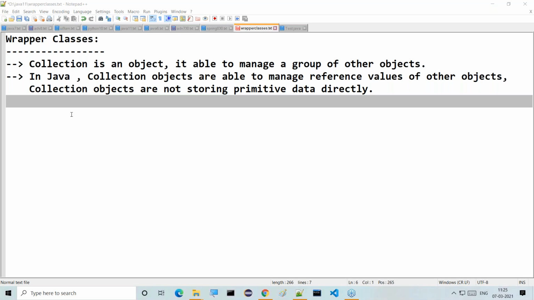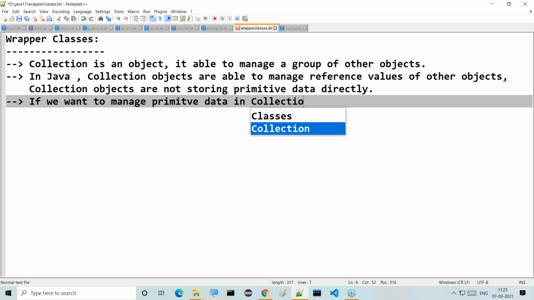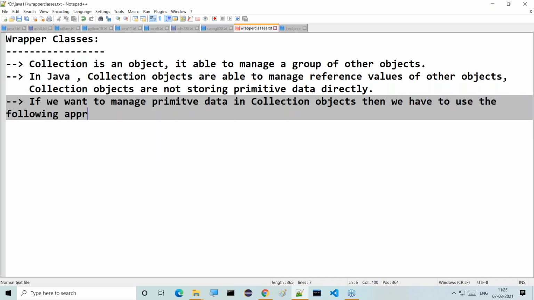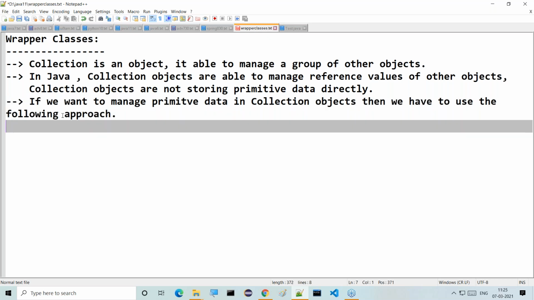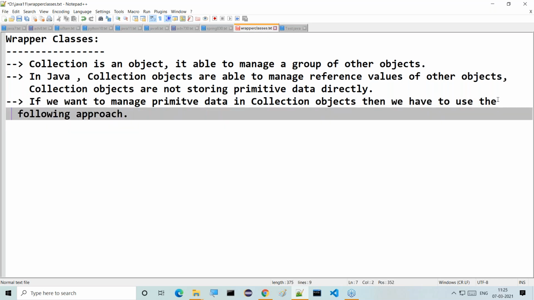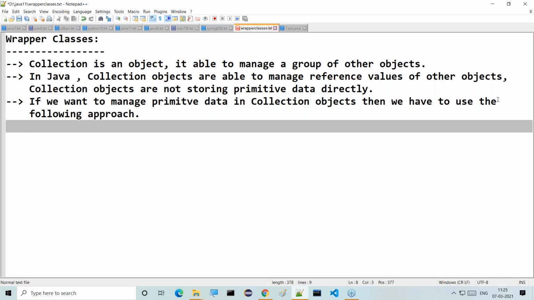But I have a requirement. If I want to manage primitive data in a collection object, then we have to use the following approach. What is that approach? The approach is very clear.